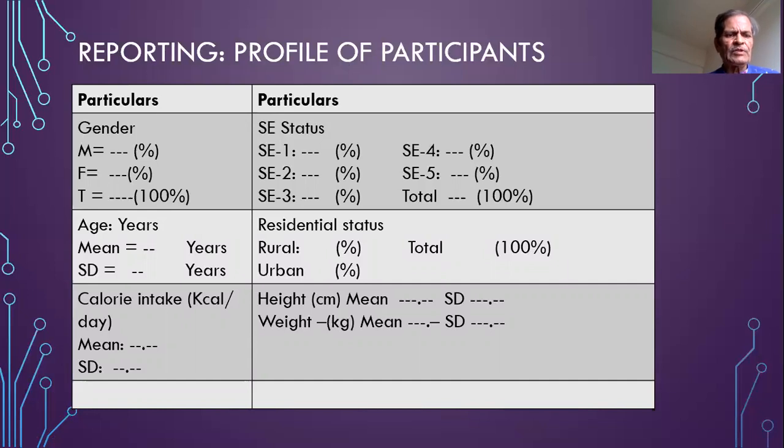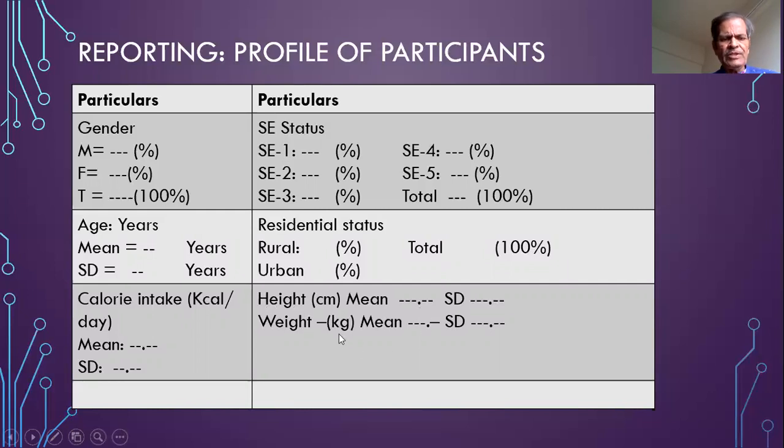Similarly, for age, what was the mean age and what was the standard deviation of the mean of the reported age, that must be reported. So for quantitative data in the ratio scale, we have to report the mean and the standard deviation. For qualitative data with categories, we report the distribution of numbers across the categories. In caloric intake, we may report the mean and the standard deviation, and height and weight also mean and standard deviation.